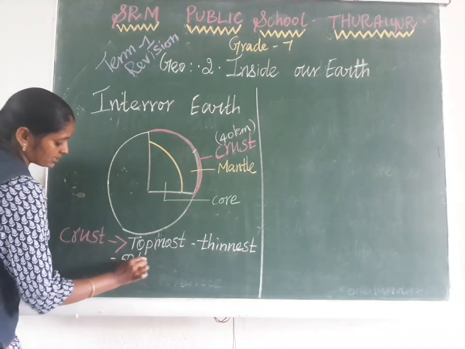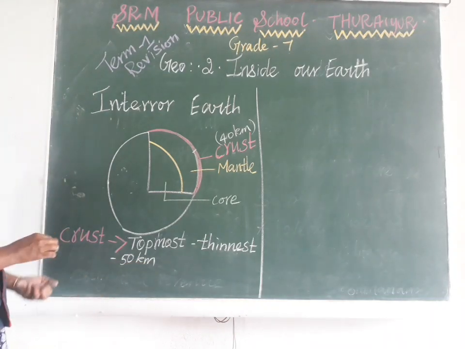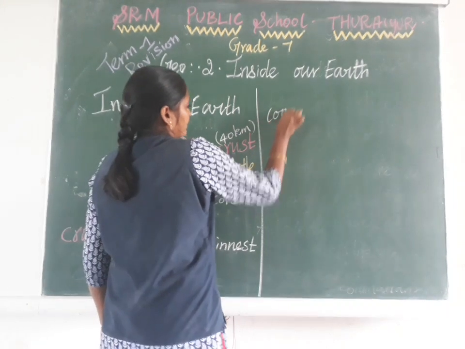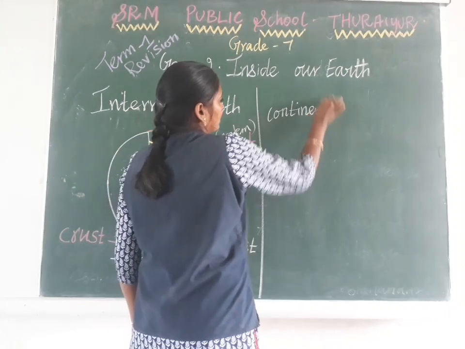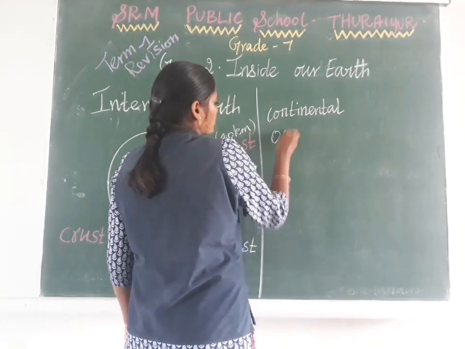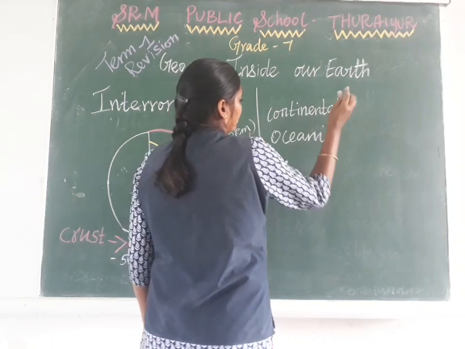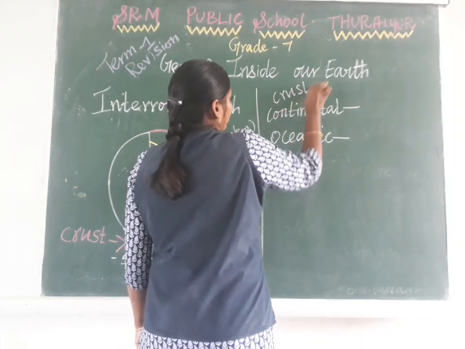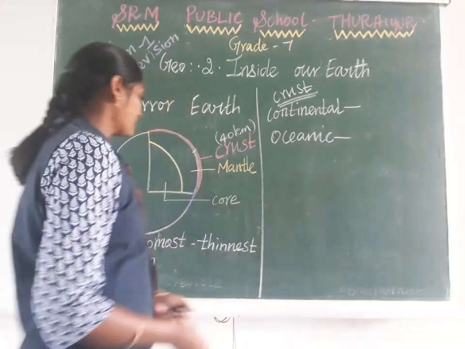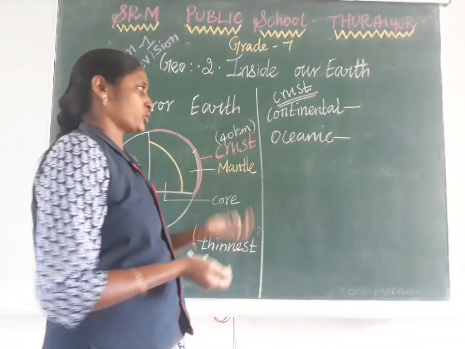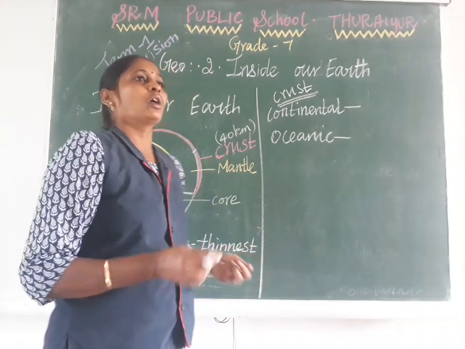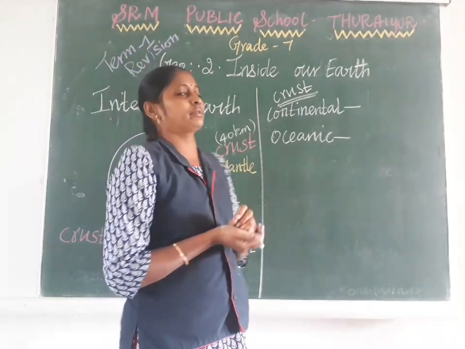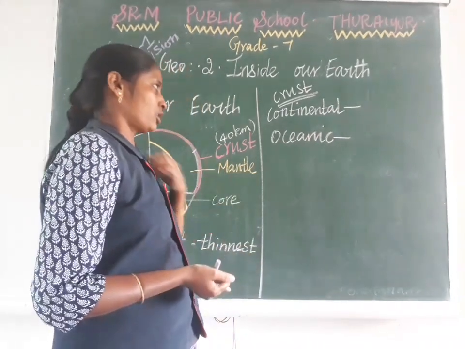So the depth of crust is 50 kilometer. We can divide the crust into 2 parts. One is continental crust, another is oceanic crust. So what is the continental layer? It is the land area which is not covered by water. The area not covered by water is called continent.